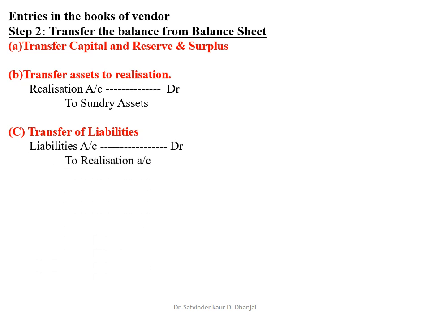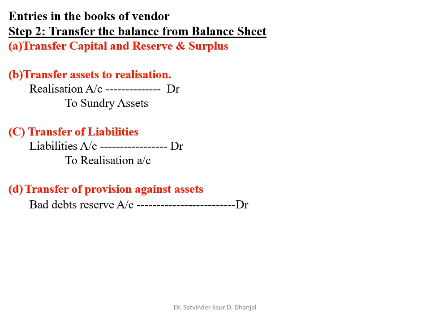So the journal entry for the same is liability account debit to realization account. D. Transfer of provision against assets, that is bad debt reserve, depreciation fund. This will be transferred to the credit side of realization account.